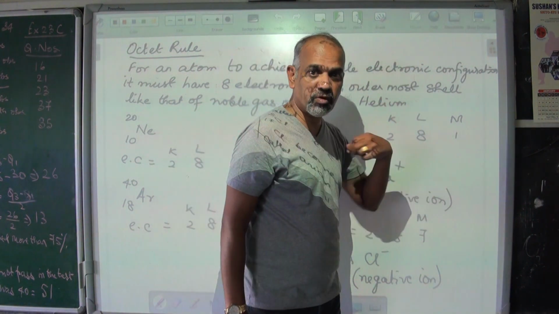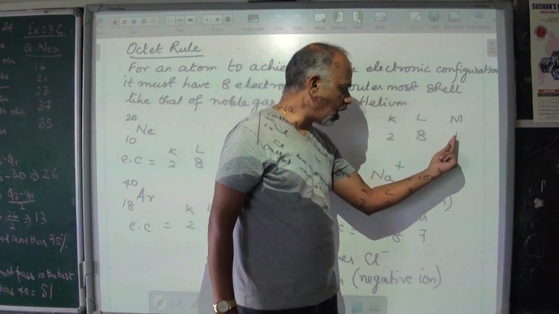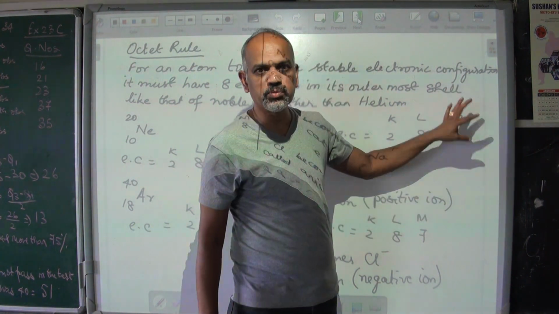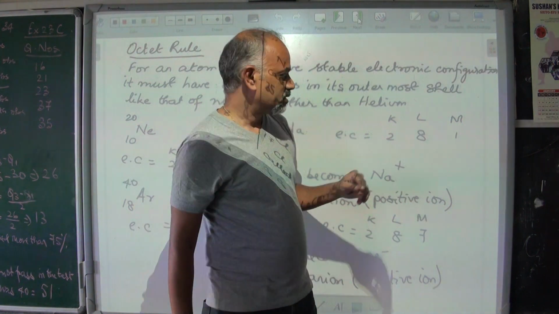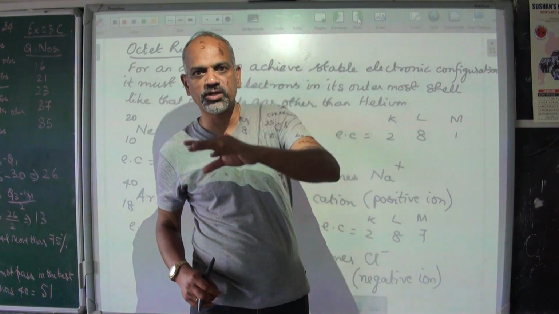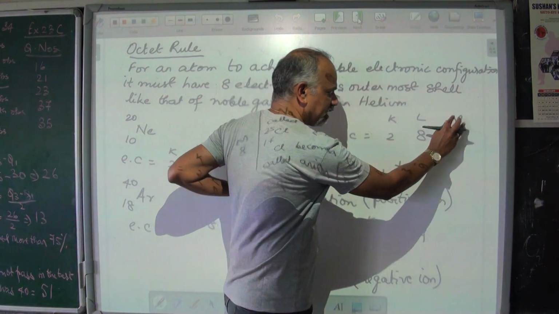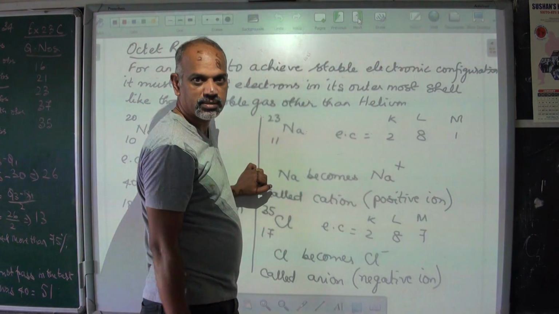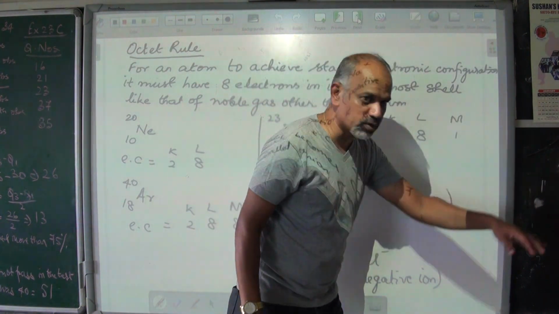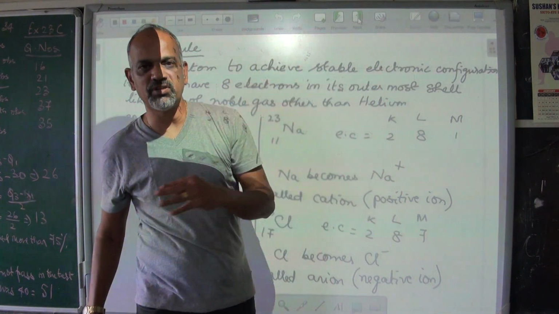So either it should give away that 1 electron to attain electronic stability, or it should receive 7 more electrons to be fully filled. So the easier way is giving away the 1 electron instead of getting 7 electrons from something else. So what sodium does is it gives away this 1 electron. Electrons are negatively charged. So if it gives away 1 electron, 1 negative charge it gave away, therefore it becomes positively charged.